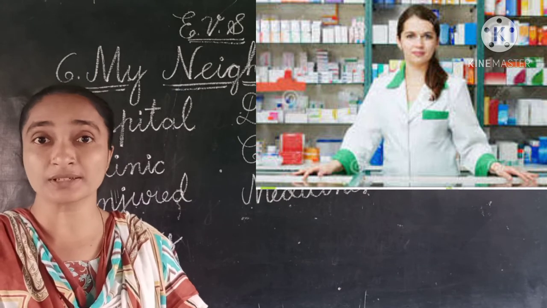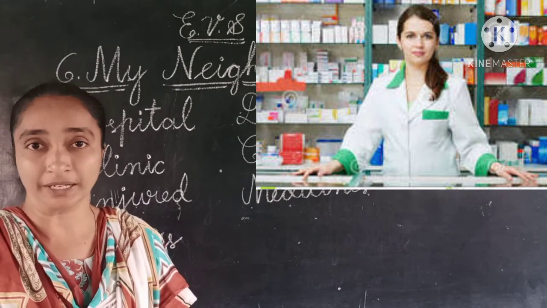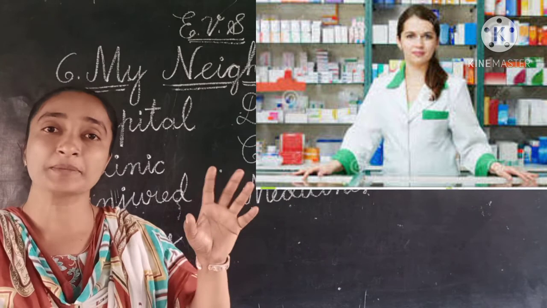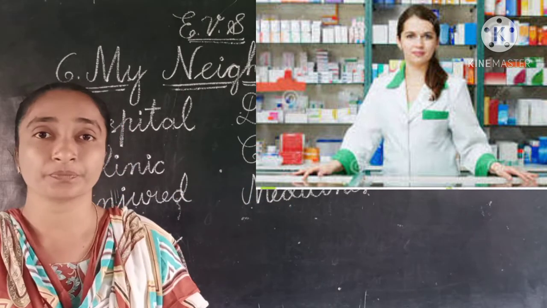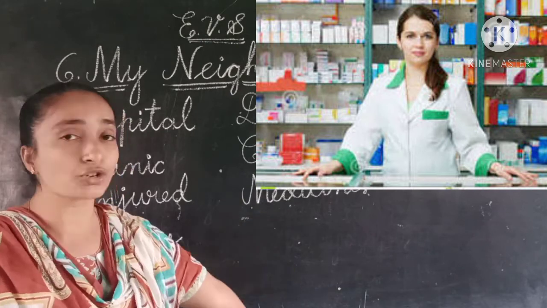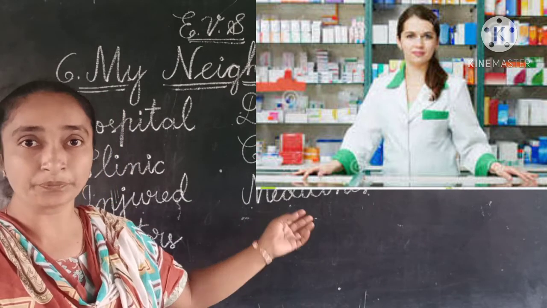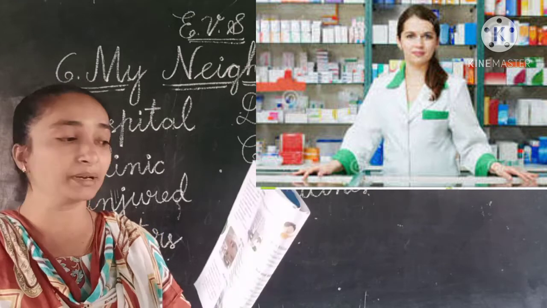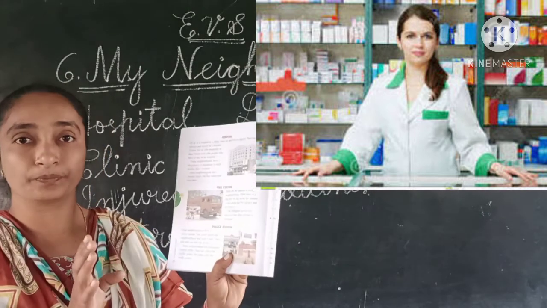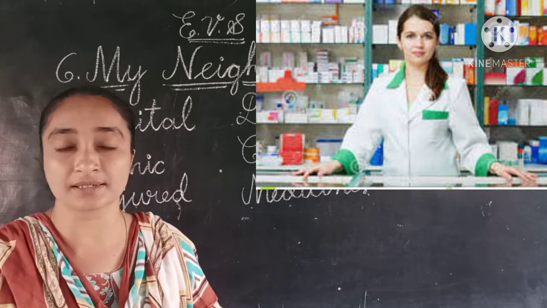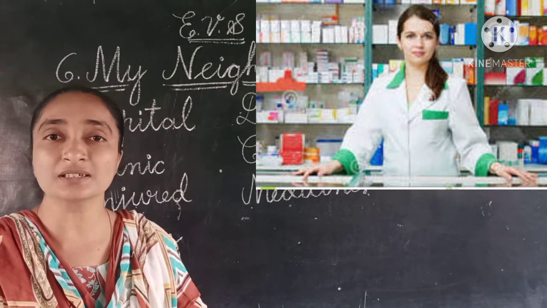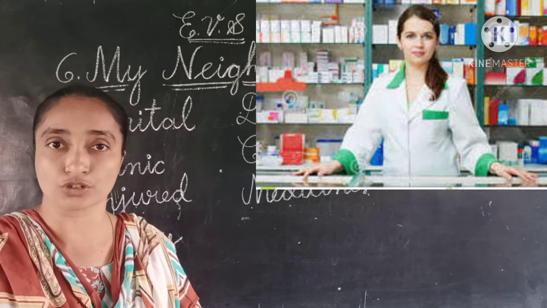The chemist shop you can see, the medical shops we have, the drug shop. The chemist is the one who keeps the medicines. They have the medical shop also, and in the medical shop you can see the medicines. We can buy the medicines from the chemist shop. If you want any drugs, I mean drugs means here the medicines, we can go to the medical shop.